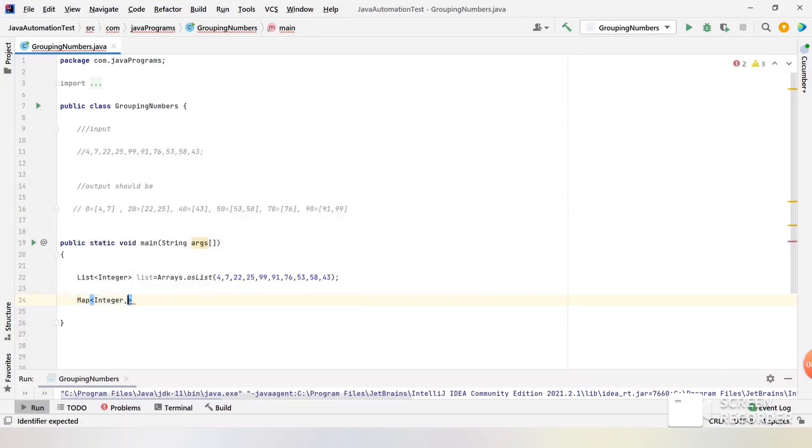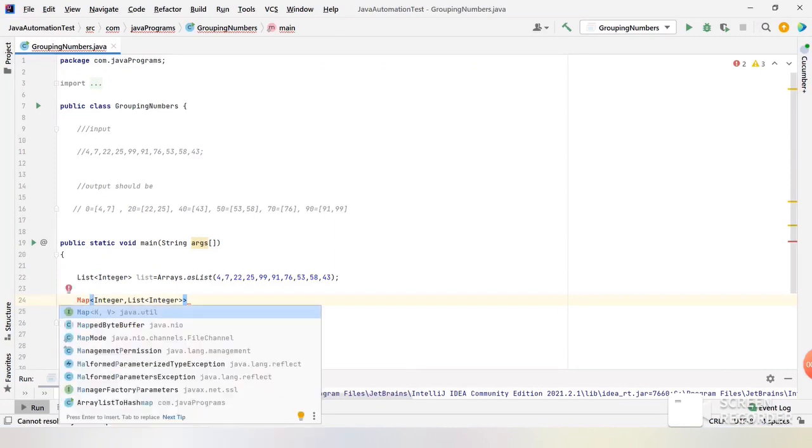And you can see we have more than one number in the value, separated by commas, which means it should be a list. So let me create a List of Integer, so we are storing a list of integers here.